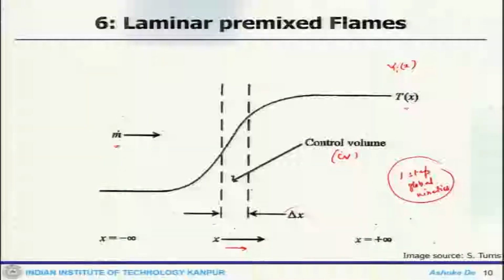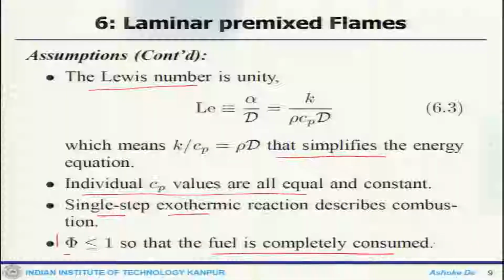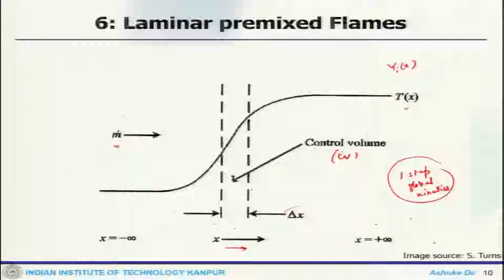Welcome back, and let us continue the discussion on this premix flame analysis, where we are doing the analysis of a simplified system, and based on the assumption we are taking a 1D premix flame, and this is where we stopped. And just to quickly brief about, there are certain assumptions: one dimensional steady flow, there is no pressure change across this flame front, Lewis number 1, Cp all are equal, single step chemistry. So, these are the assumptions, and this is my control volume.